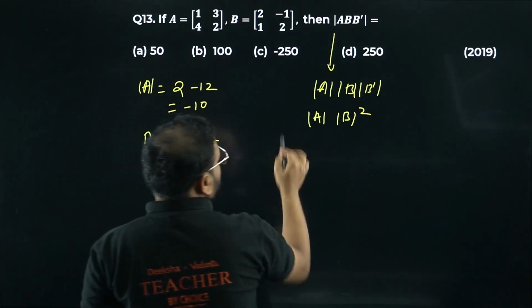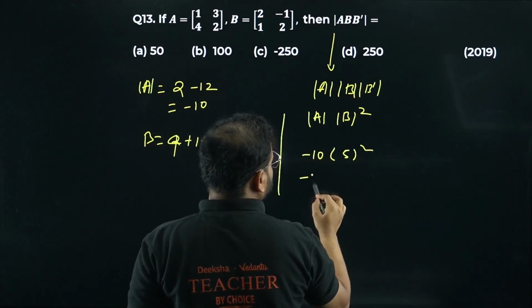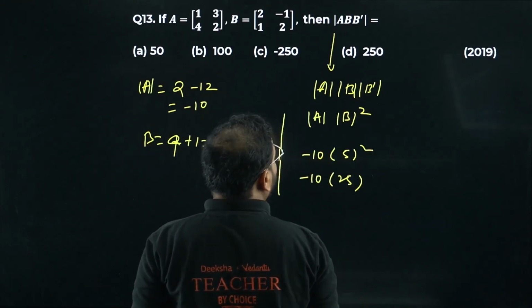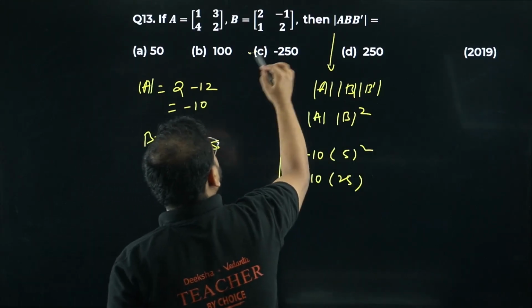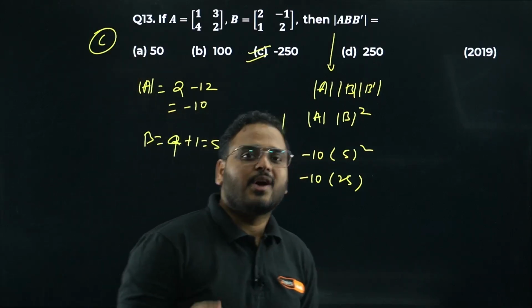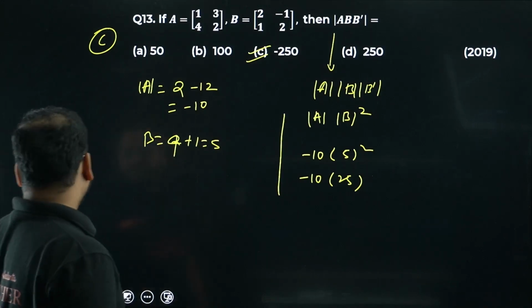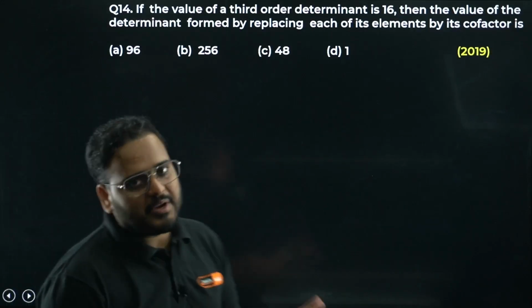What is the answer going to be? You'll have minus 10 over here into 5 square, so minus 10 times 25. Option is C, minus 250. You can check here. Questions can be very simple, okay? So it's my request to not forget any of these concepts. Free marks for all of you.